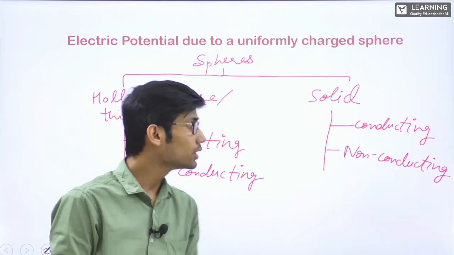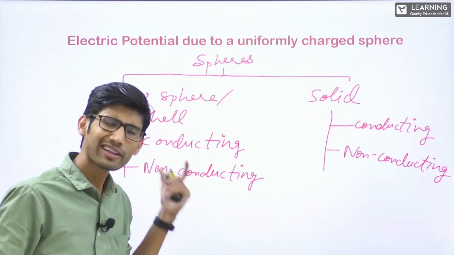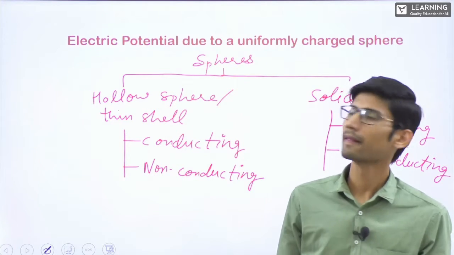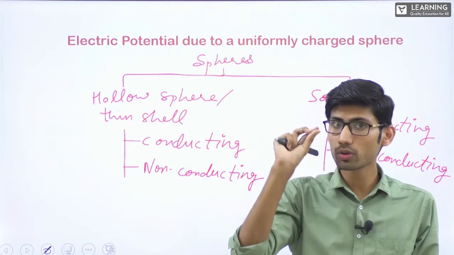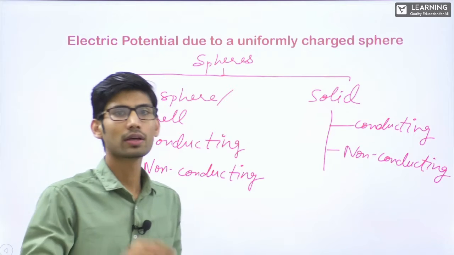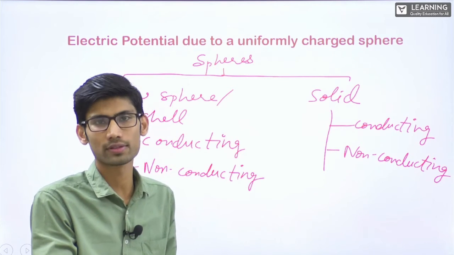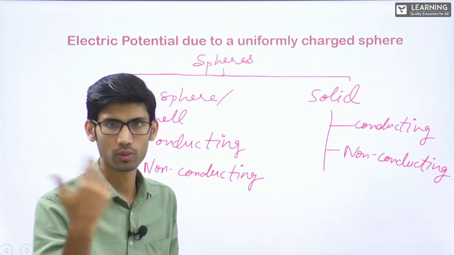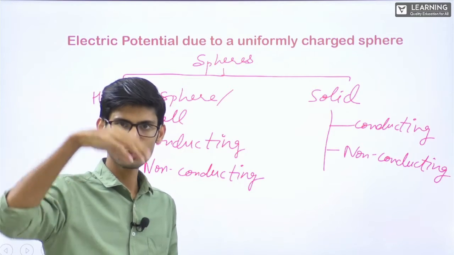Now, if I talk about the hollow sphere, whether it is conducting or non-conducting doesn't matter. Why? Because hollow sphere means thin shells. When I give charge to that hollow sphere, the charge has to be on the surface. There is no other place where the charge can go. Inside, it is hollow, so there is no material to hold charge. Outside also, there is nothing.